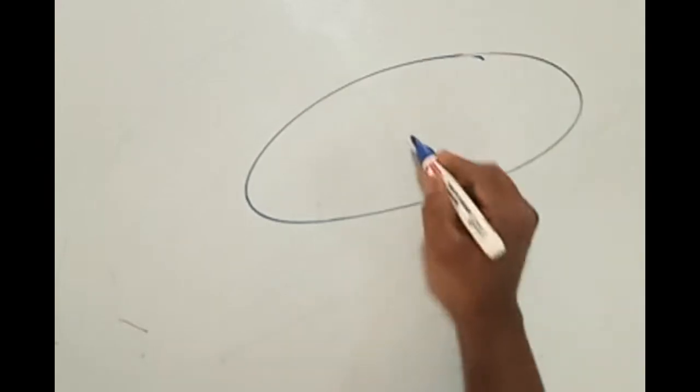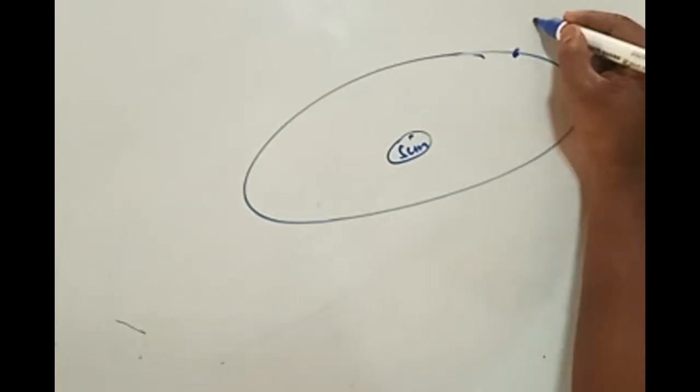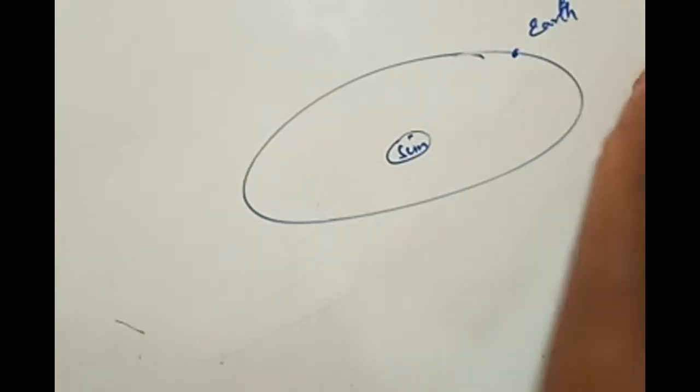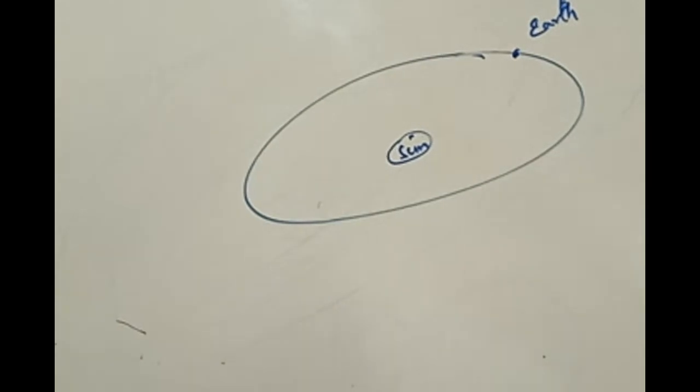How do we try to understand this concept? This is the sun, and let us suppose one planet called Earth is here. Earth is now revolving. What does the second law state? You have to define it like this. Kepler's second law states that the area swept by a planet during any constant time interval will always remain constant. The line joining the planet to the sun sweeps equal areas in equal intervals of time. What do you mean by equal areas in equal intervals of time?